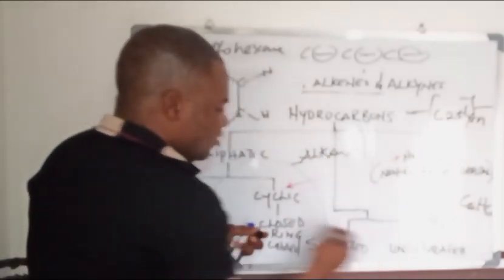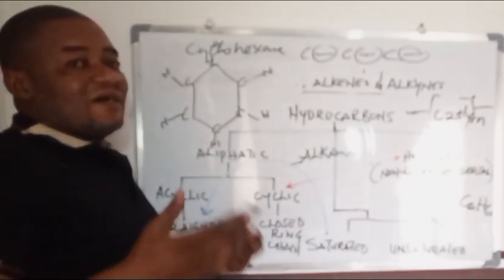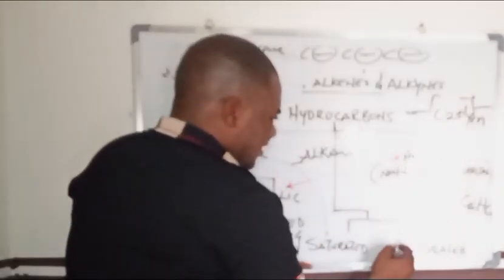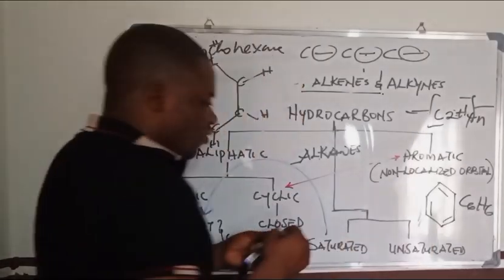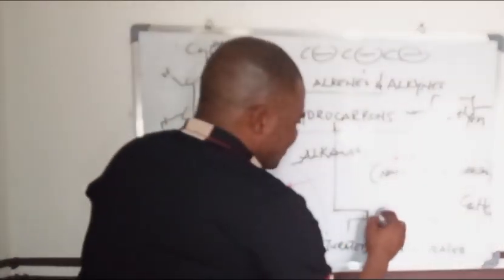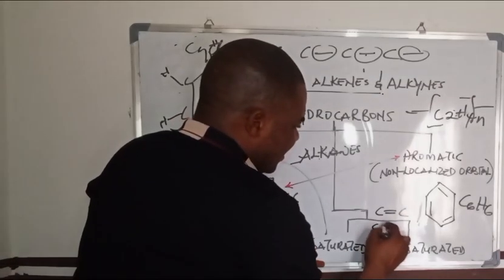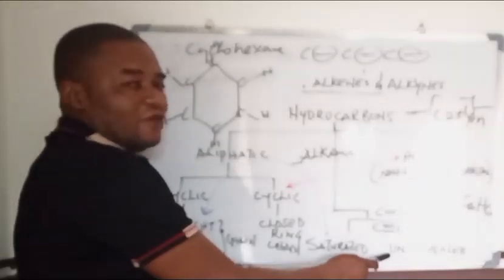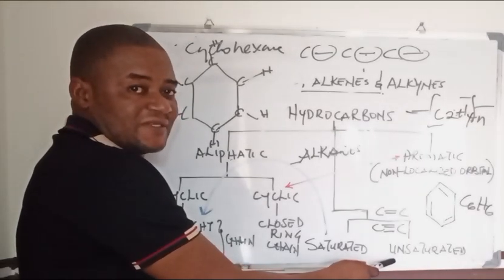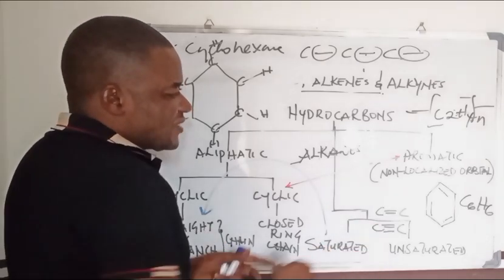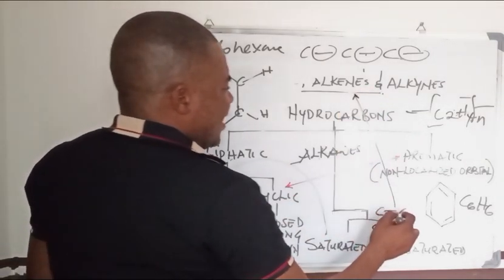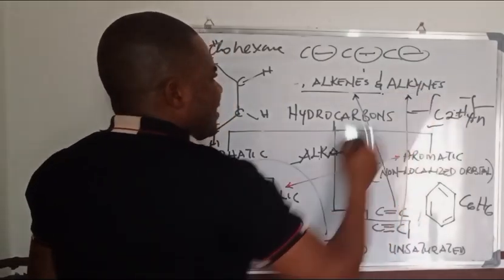And since we said unsaturated hydrocarbons have multiple bonds, it means that compounds that have carbon-carbon double bonds and carbon-carbon triple bonds belong to unsaturated hydrocarbons. And these compounds can be seen in alkenes and in alkynes.